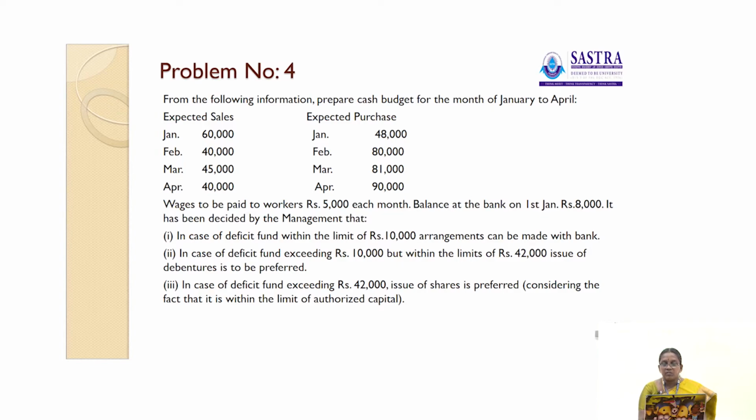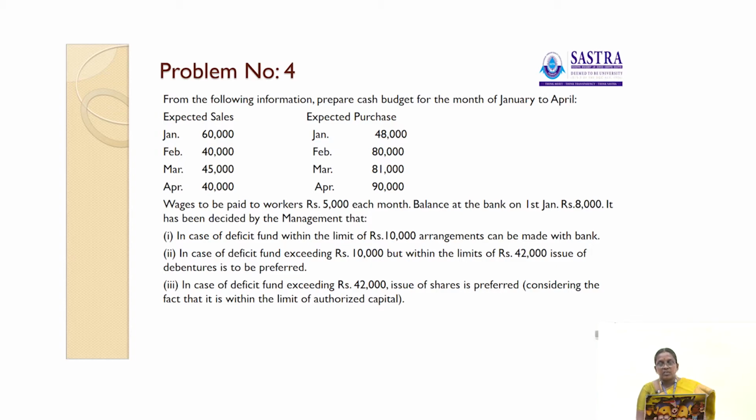In case of deficit fund exceeding rupees 10,000 but within the limits of rupees 42,000, issue of debentures is to be preferred. In case of deficit fund exceeding 42,000, issue of shares is preferred, considering the fact that it is within the limit of authorized share capital.